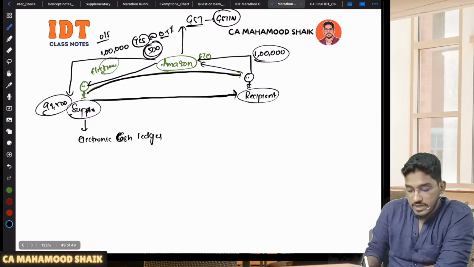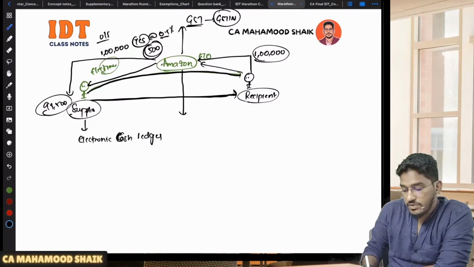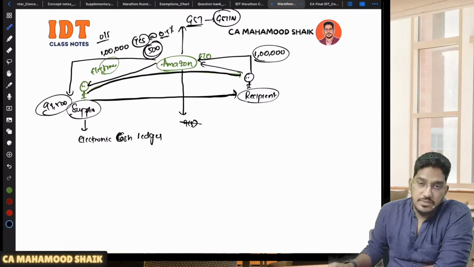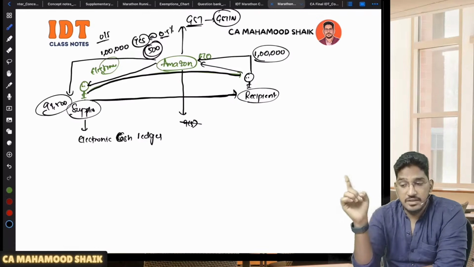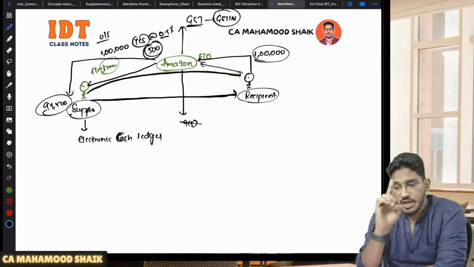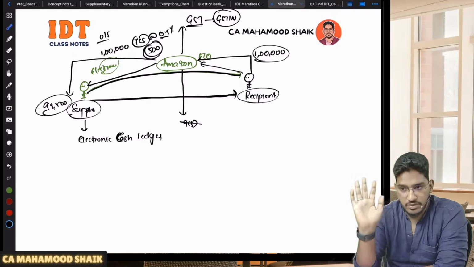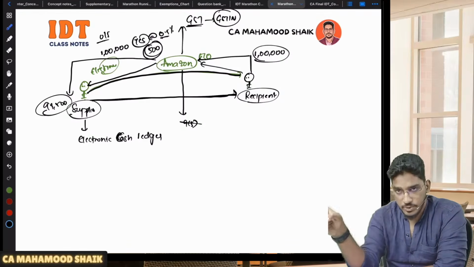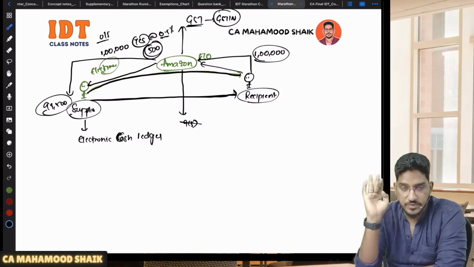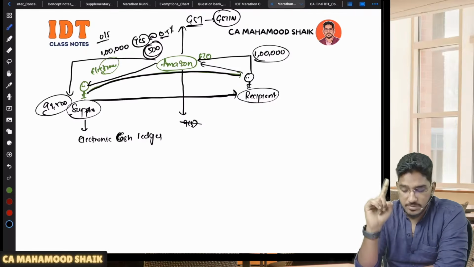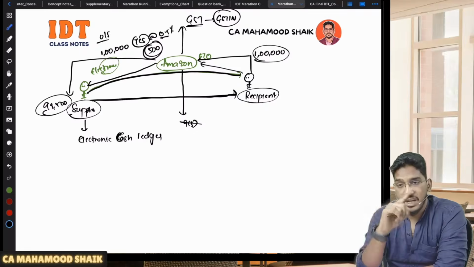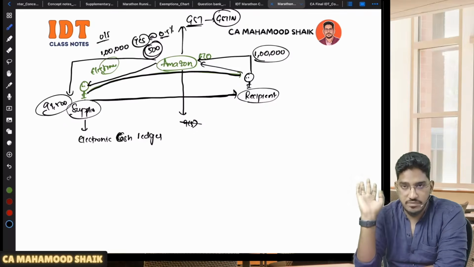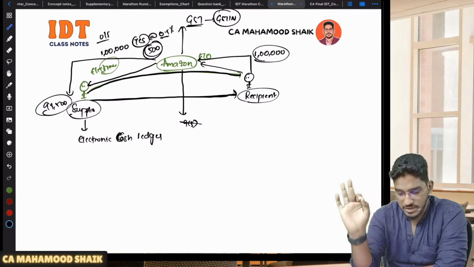Now one more point which I have to say here. Only those supplies which are made through e-commerce operators other than those notified under 9 subsection 5, on that only TCS will be collected. This point also you have to remember. For those 6 services which are notified under 9 subsection 5, if those services are getting supplied through the e-commerce operator, TCS will not be collected. TCS will be collected on those supplies which are supplied through the e-commerce operator, that too other than those notified under 9 subsection 5. Those services should not be notified under 9 subsection 5.